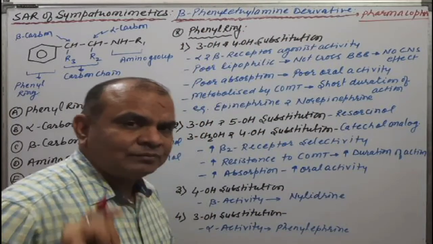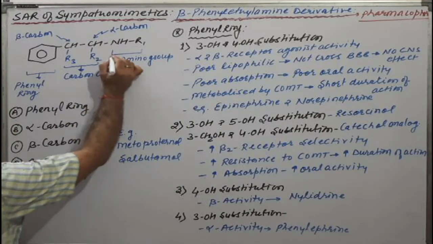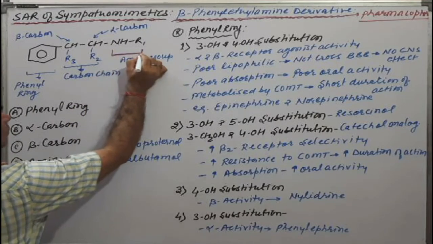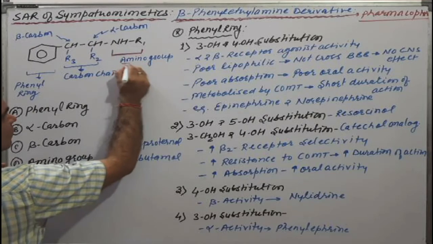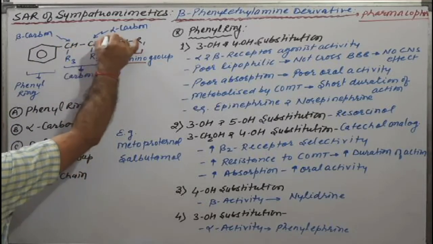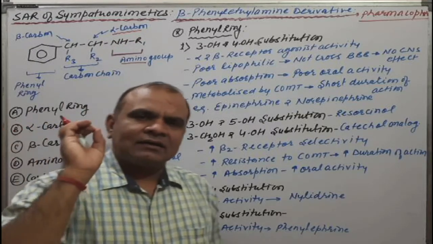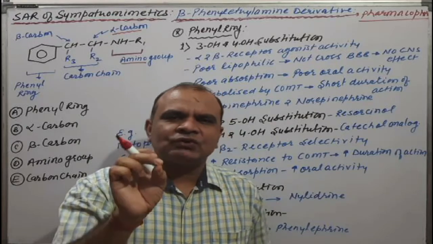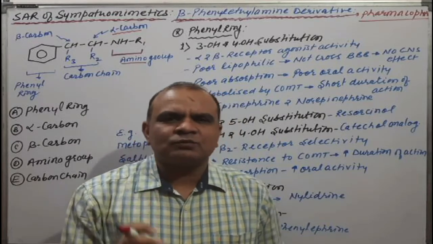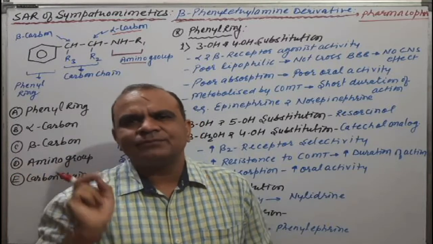Then how is it beta phenyl ethyl amine? Try to understand. This one is our amino group, that is the NH2 group. And this two carbon chain: the carbon adjoining the functional group is known as alpha carbon, and next to the alpha carbon is known as beta carbon.